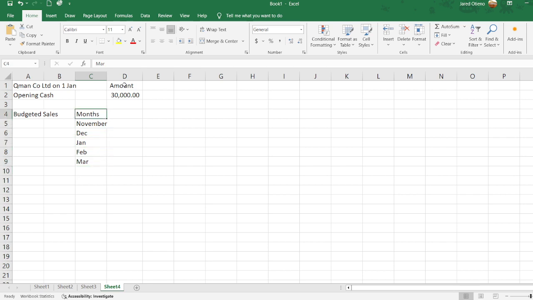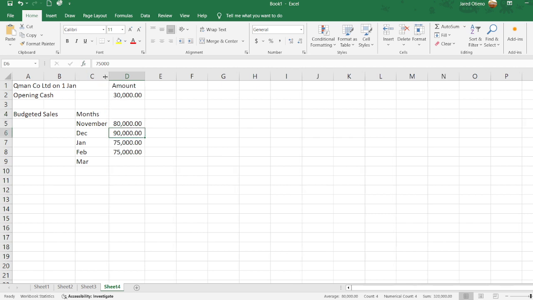The figures in Kenyan shillings are 80,000, 90,000, 75,000, another 75,000 there. Sorry, the first one was the month and not the amount. Then lastly, another 80,000.